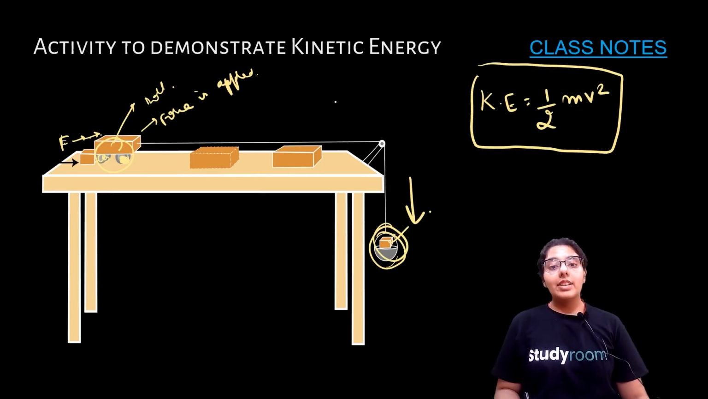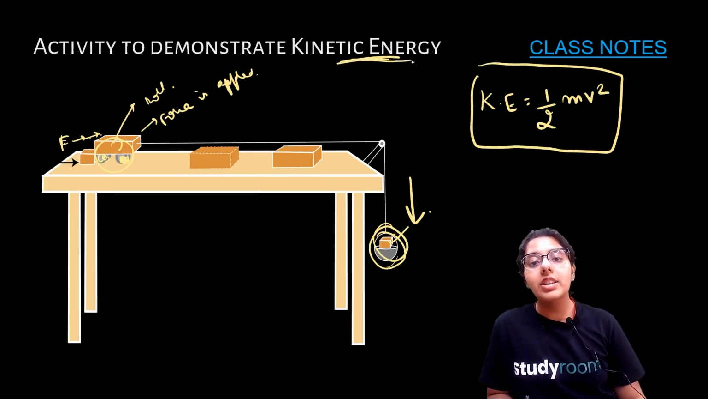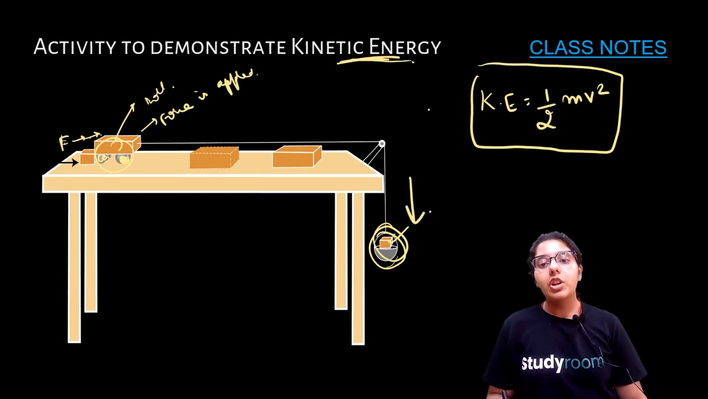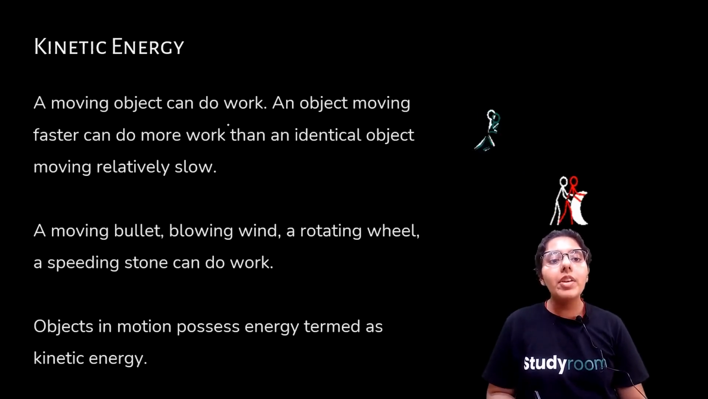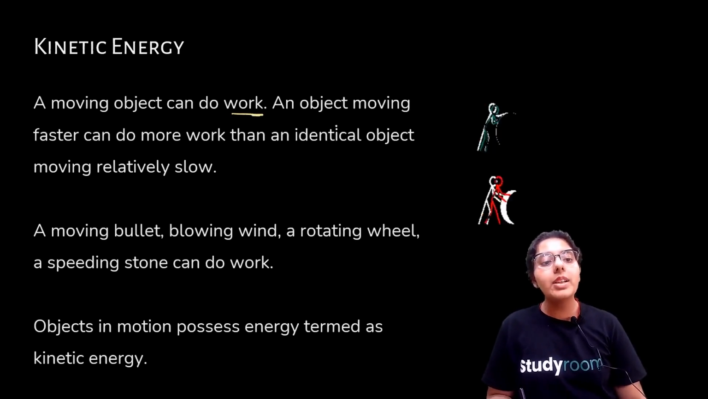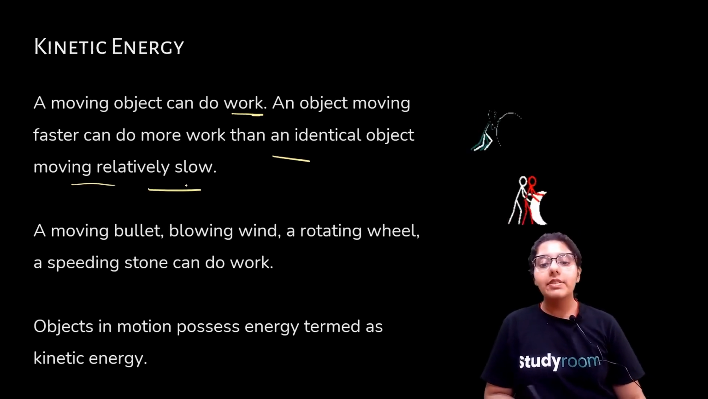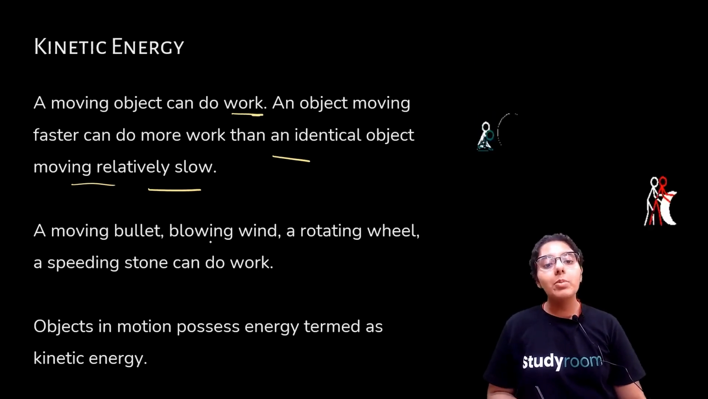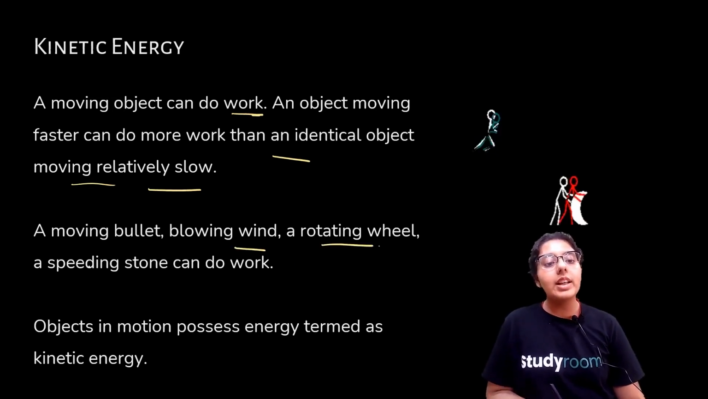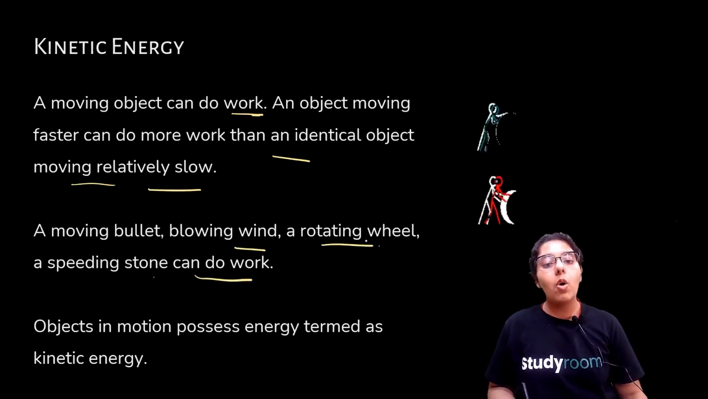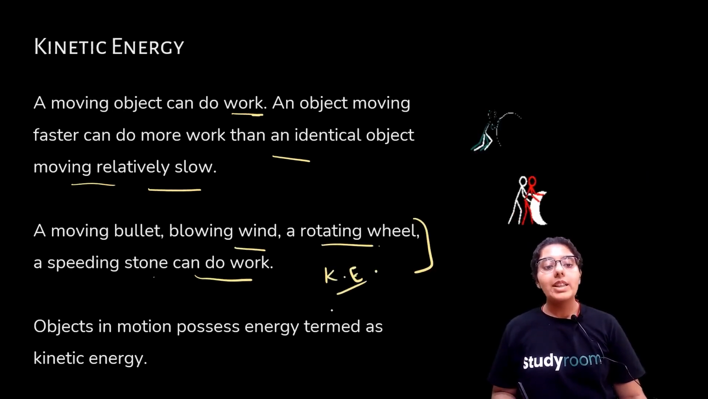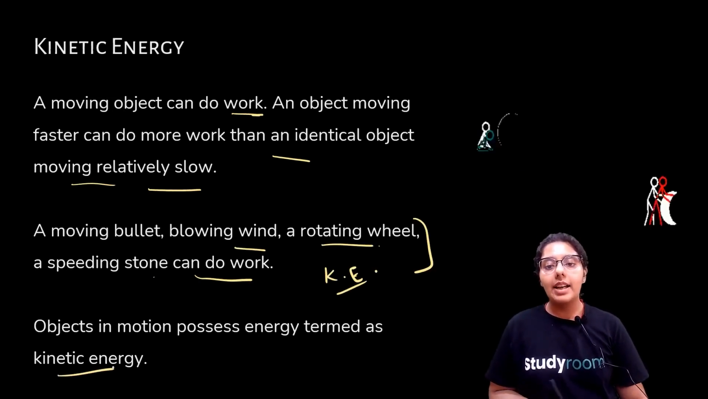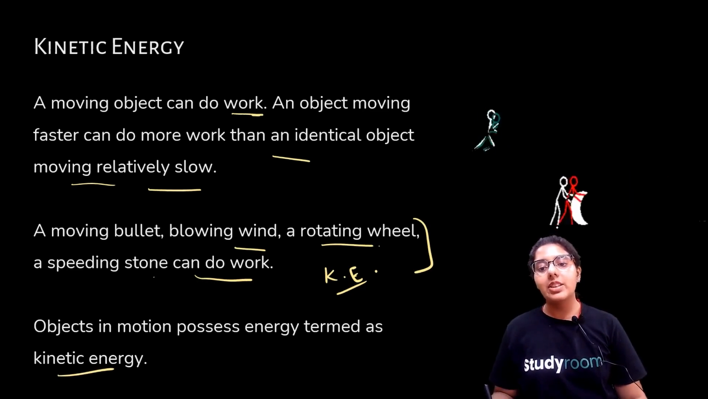So let's study about kinetic energy. Basically kinetic energy is energy due to the virtue of motion. Okay. So let's see. A moving object can do work. An object moving faster can do more work than an identical object moving relatively slow, right? A moving bullet, blowing wind, a rotating wheel, a speeding stone can do work. All of them possess kinetic energy, okay? Objects in motion possess energy termed as kinetic energy. See, you can see kinetic energy in this also.